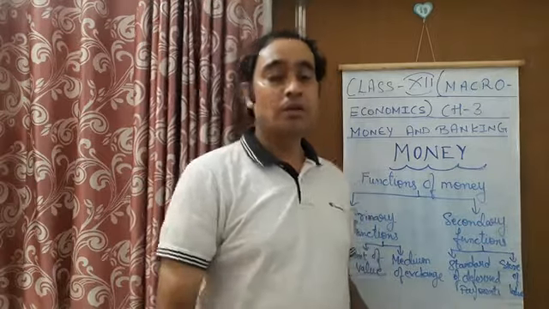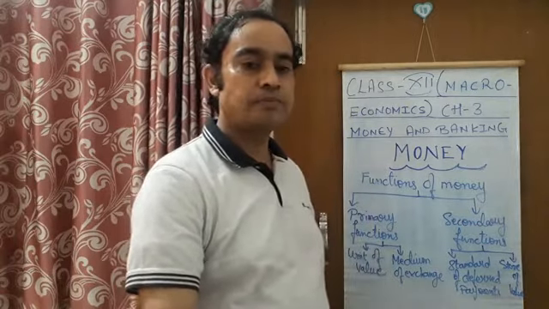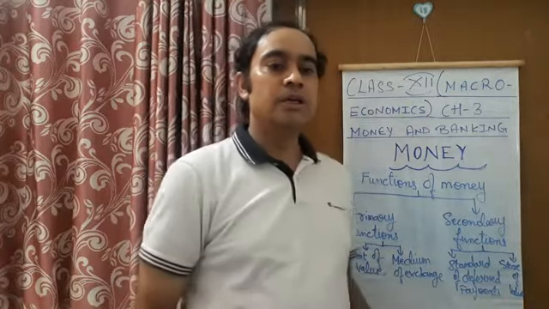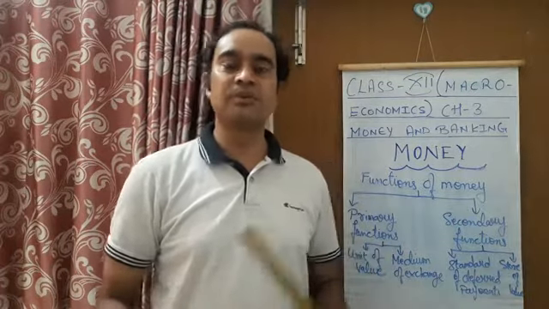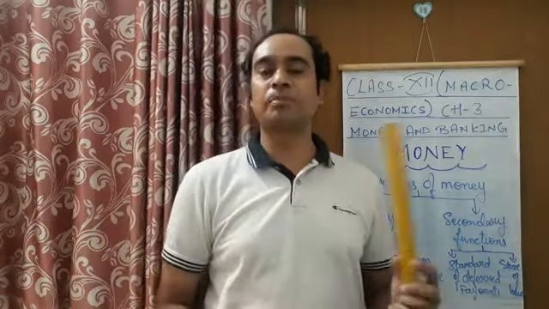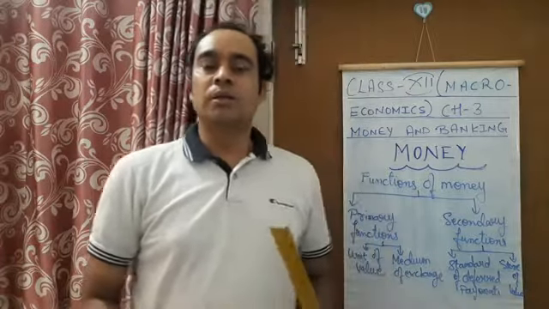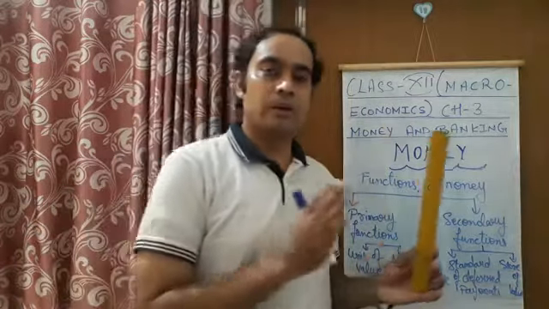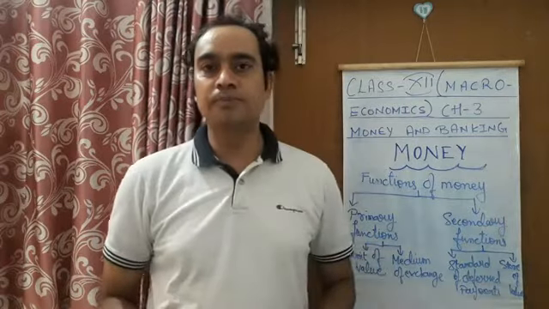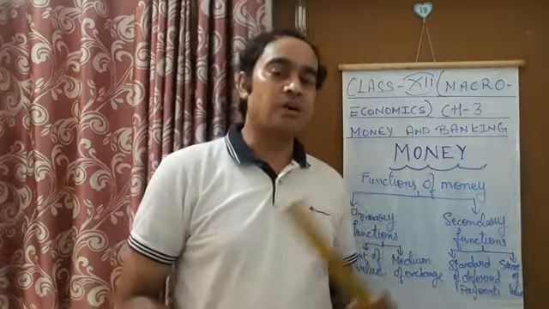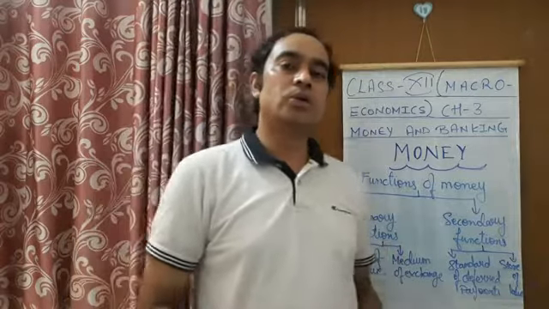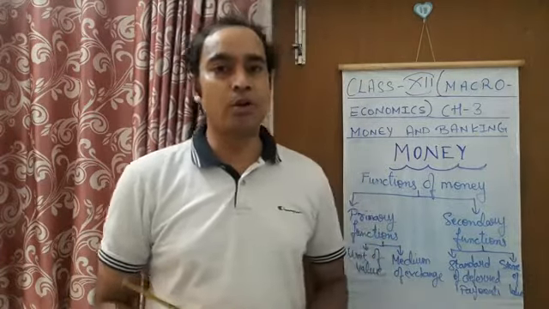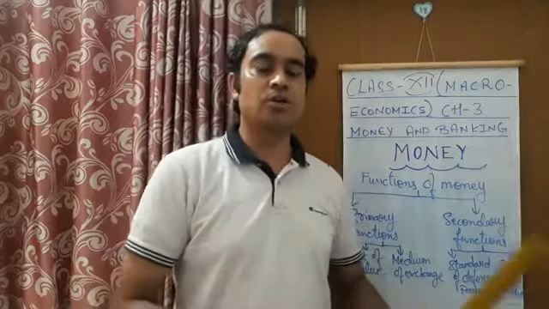And in other words, money is the standard unit of quoting prices of goods and services. If you see any good or service that you are purchasing from the market, the packet of that good has a tag on it. That tag tells you the total money value of that commodity, maybe a shirt or a trouser, whatever.